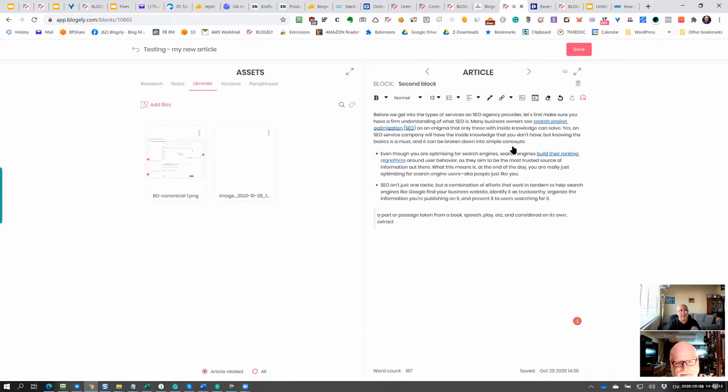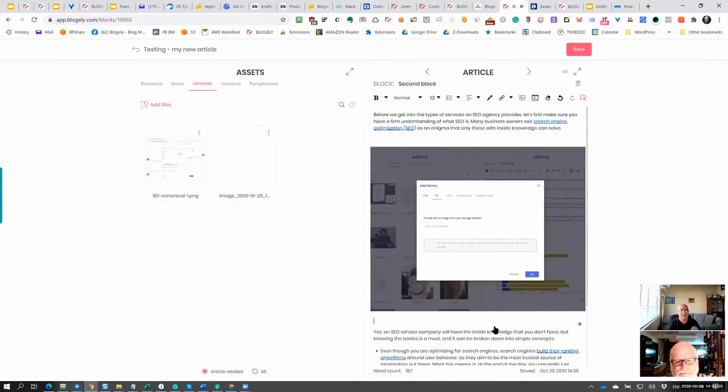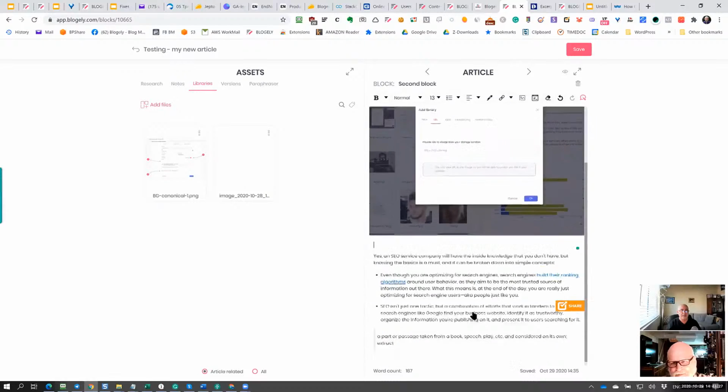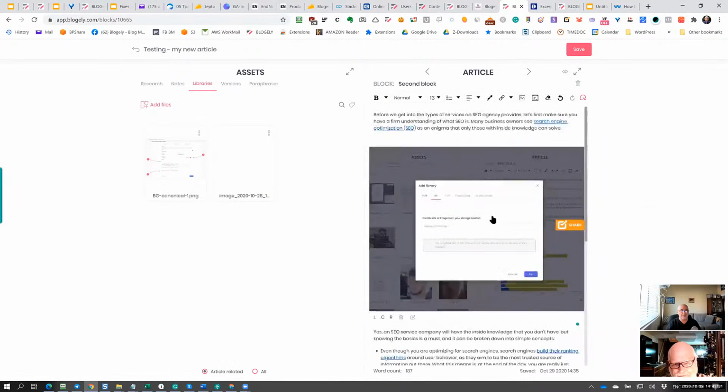And it will always be linked to your article. So let's say I now want to expand it, and maybe I can put my image in the article itself right here. Let's say I want to use this image, and I simply click here and the image shows up. Let's say the second image I want to put at the bottom, and I click here and it shows up. So you can see now two images are there.